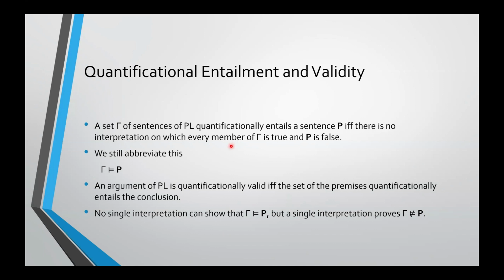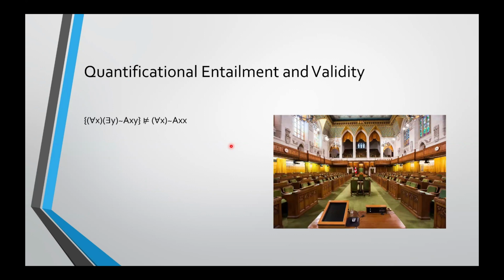It says that on every interpretation, if every member of gamma is true, then P can't be false. And you can't give a single interpretation that shows that. But you can give a single interpretation that proves that a set doesn't entail a sentence. This is just an interpretation where every member of the set is true and the sentence is false. So here is an example.